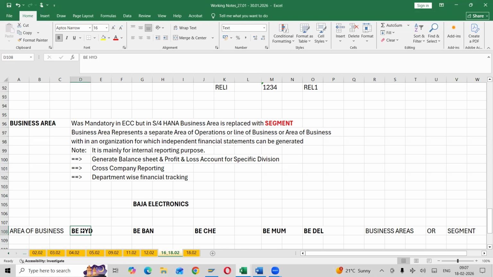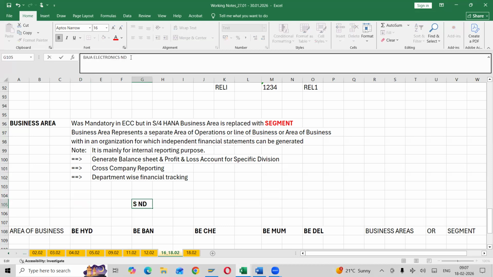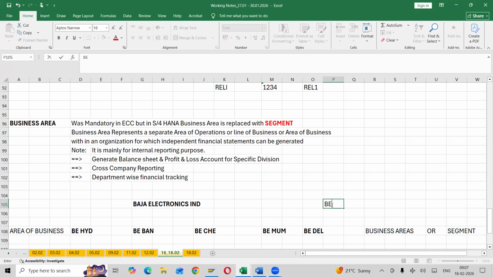Hyderabad. So for example, I'm having a company called Bajaj Electronics India, and I'm having one more company code, Bajaj Electronics US, and Bajaj Electronics Canada.